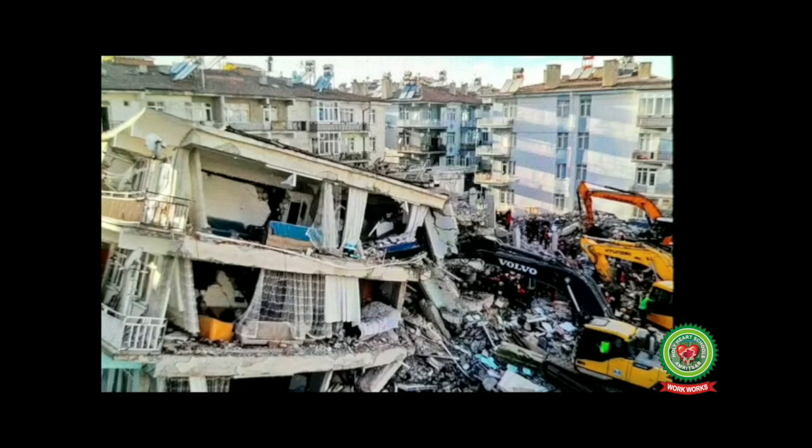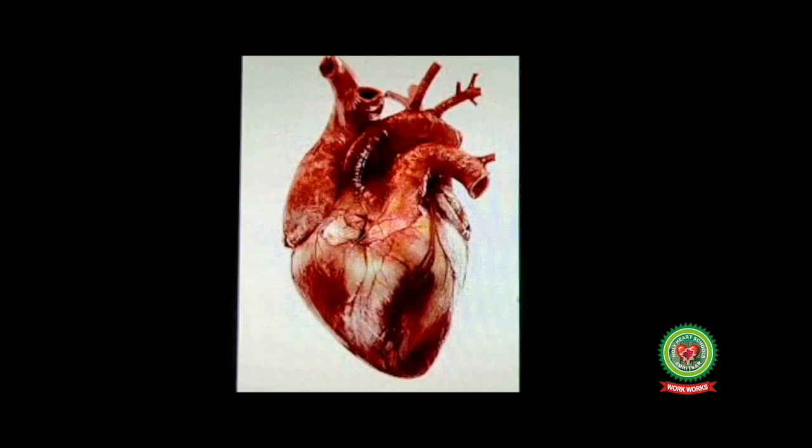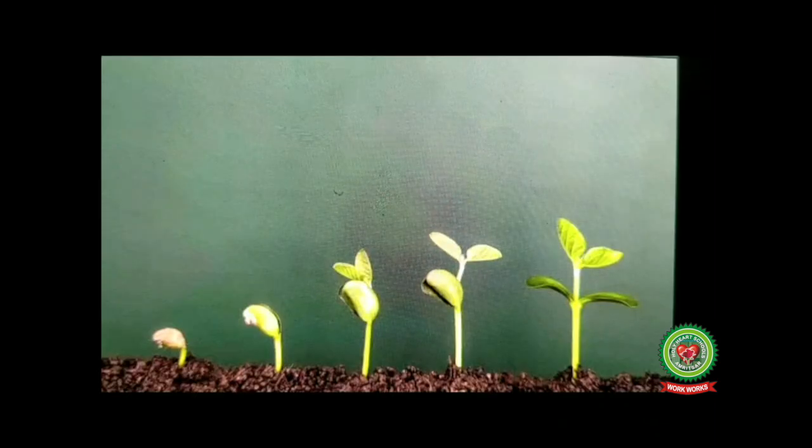That was a fast change. An earthquake, this is also a fast change. Beating of your heart, again it's a fast change. It occurs in a very short period of time. So it is an example of fast change. See this picture, students. This is a picture of germination of a seed. Is it taking a short time to occur? No. It takes a long time to occur. So this is an example of slow change.